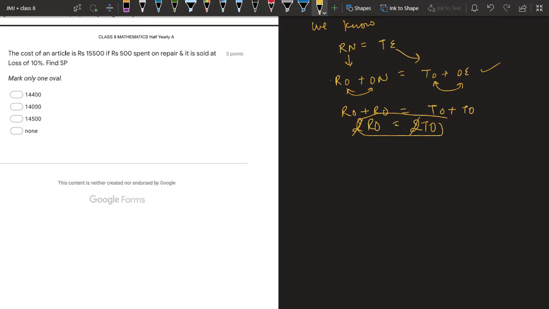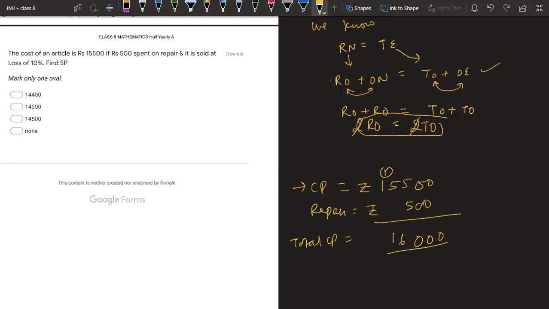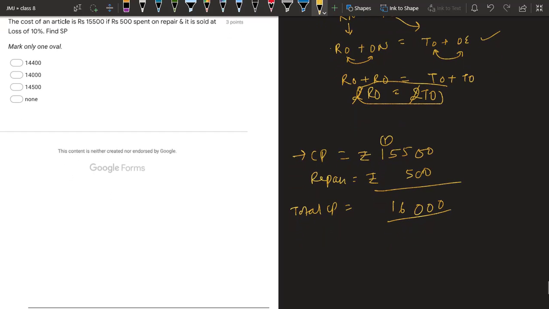The cost of an article is rupees 15500. So you can say the initial cost price is given as rupees 15500, and there is a repair cost. It is also added to this CP, only 500. So you can say the total or final CP is 16,000 rupees. And now he is selling at a loss of 10%. Selling at a loss of 10%, we have to find the selling price.